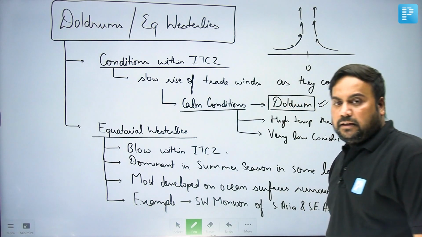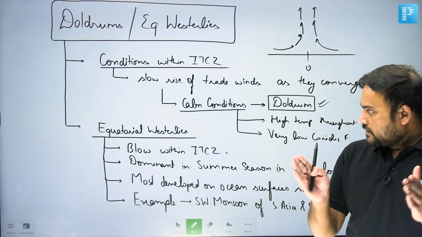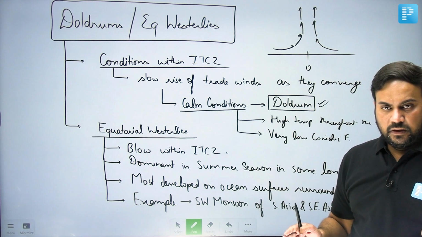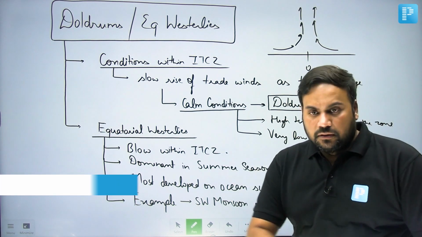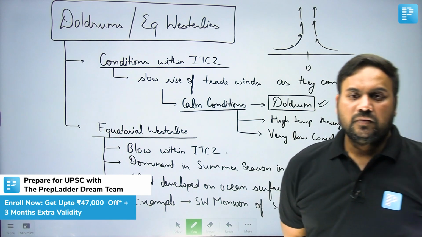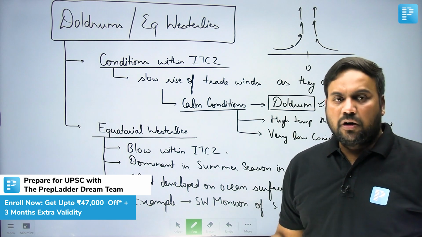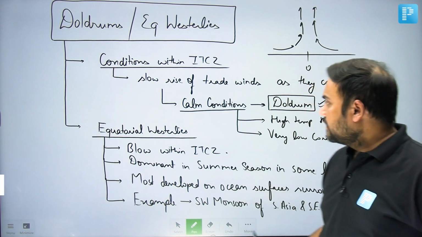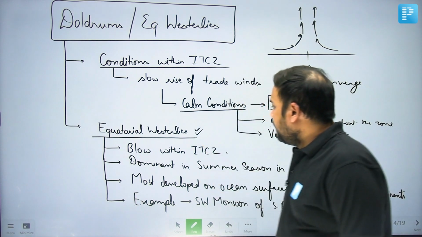However, there are certain longitudes and certain seasons where we find that there is actually presence of horizontal winds in this area. And if we talk about these horizontal winds, these are referred to as the equatorial westerly winds.